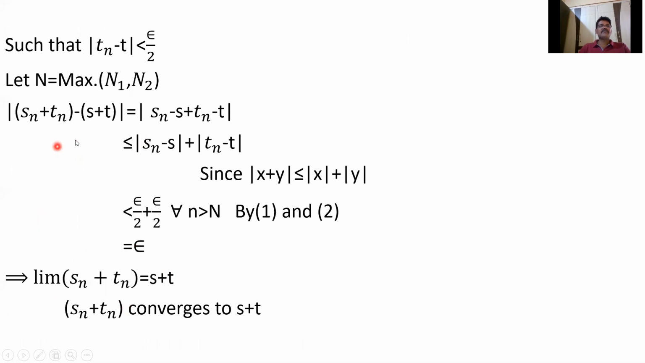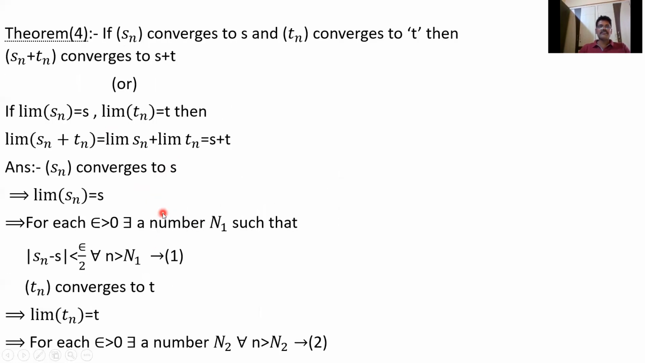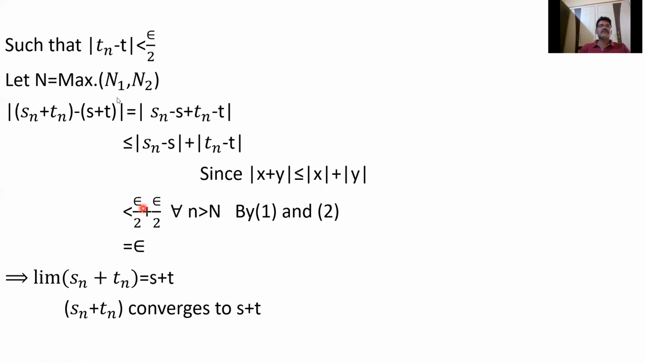We need Sn plus Tn minus S plus T to be less than epsilon, so for convenience I have taken each less than epsilon by 2. It is enough, because epsilon by 2 is positive. For this positive number there exists a number n1 such that mod Sn minus S is less than epsilon by 2. Similarly, we get mod Tn minus T less than epsilon by 2.